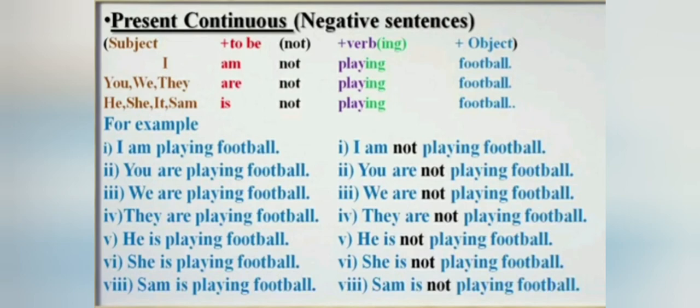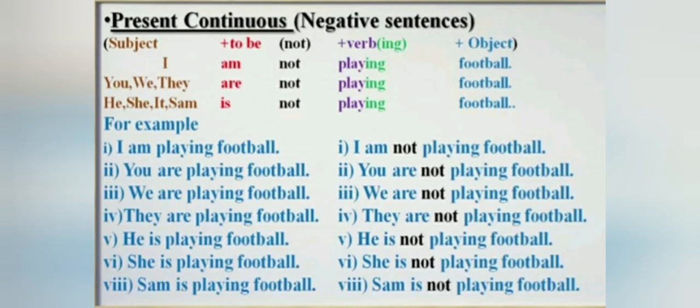We are playing football. We are not playing football. They are playing football. They are not playing football. He is playing football. He is not playing football. She is playing football. She is not playing football. Sam is playing football. Sam is not playing football. In all these sentences, we use not after the helping verb is, am, are.